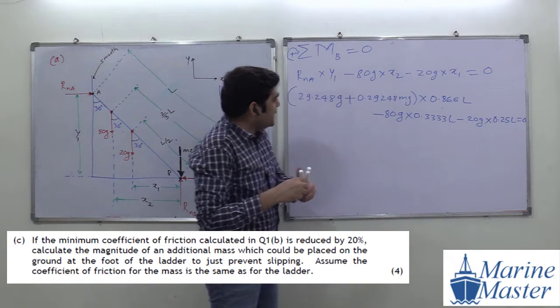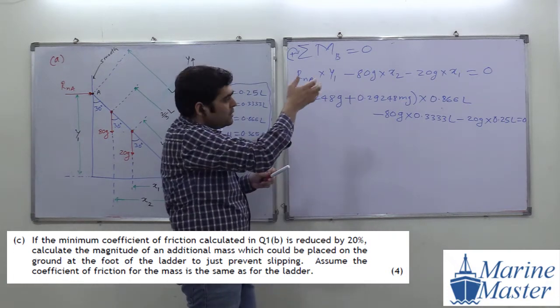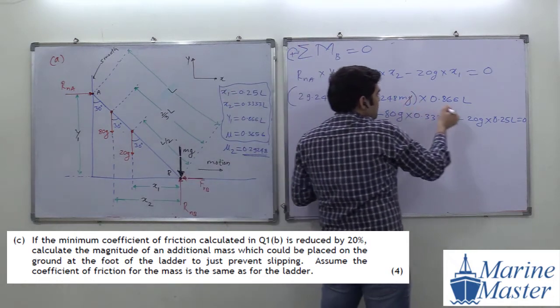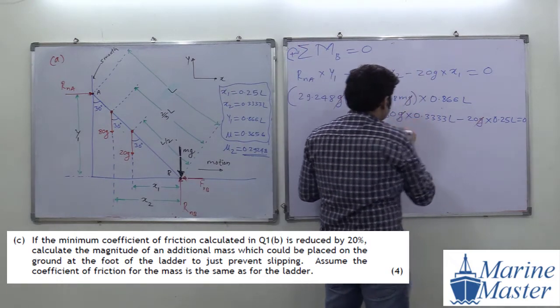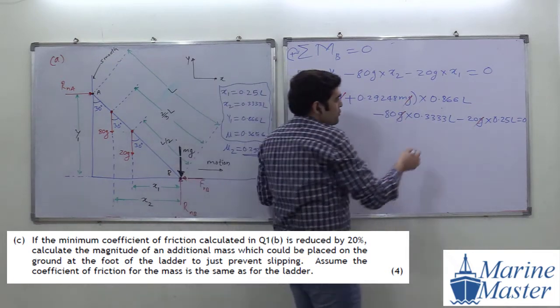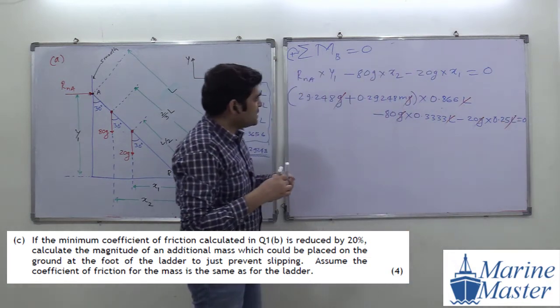What is common here? In each and every term G is common, so we can take it out and divide, and G will cancel out. Then L is common in each and every term, so we can cancel L also. Now try to see the scenario.